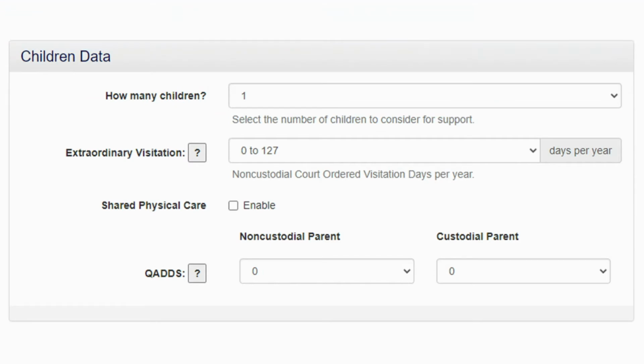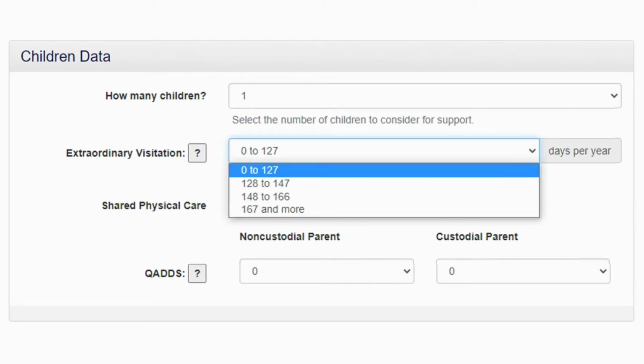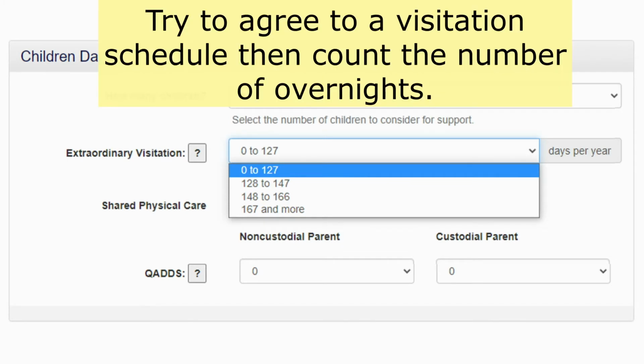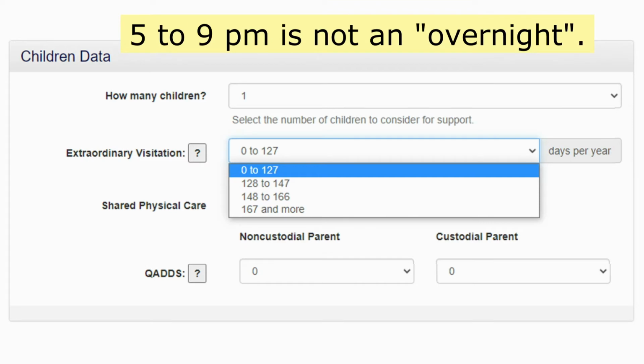not be included. Next, let's look at extraordinary visitation. If the non-custodial parent will have more than 127 overnight visits during the year, you would click the down arrow and select the range of days per year. Every other weekend, holiday and 2 weeks in the summer will not reach the 127-day threshold. Please try to agree on a visitation schedule, then count the number of overnights. Being with the non-custodial parent from 5 p.m. to 9 p.m. is not an overnight.